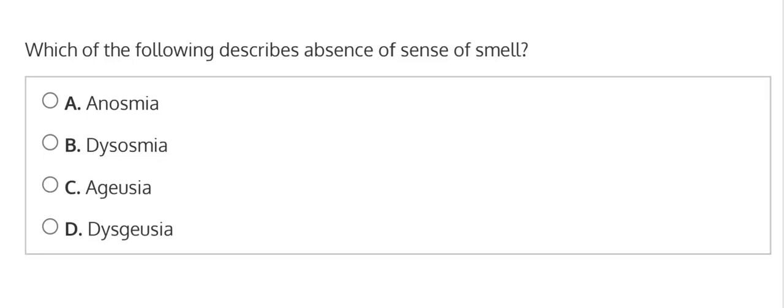Which of the following describes absence of sense of smell? So if we remember our medical terminology, we know that words beginning with A mean without.